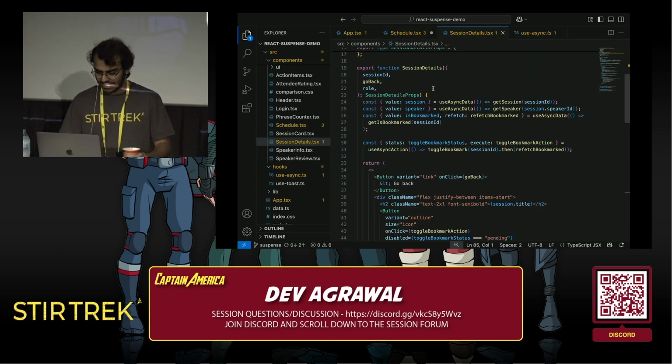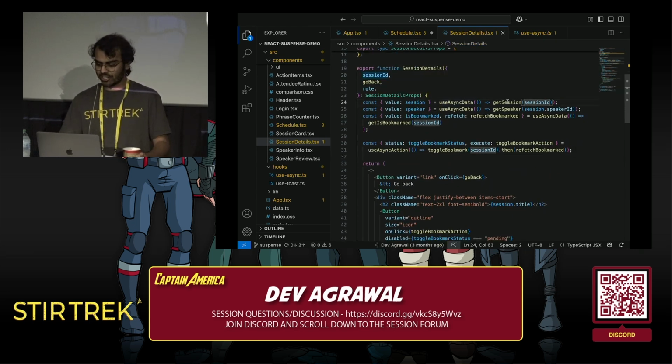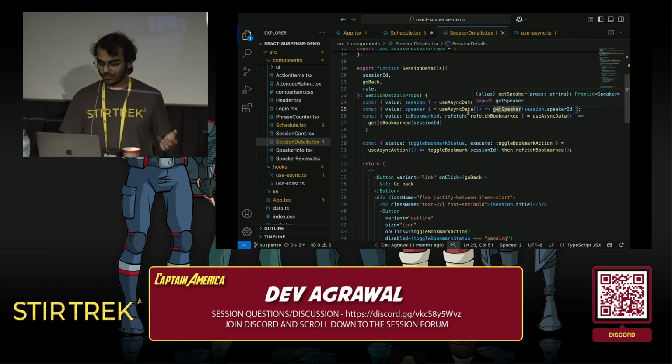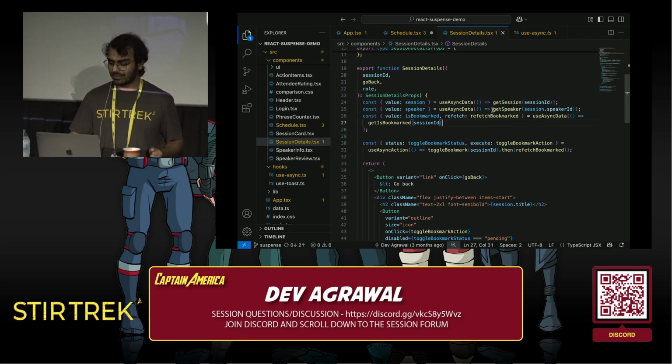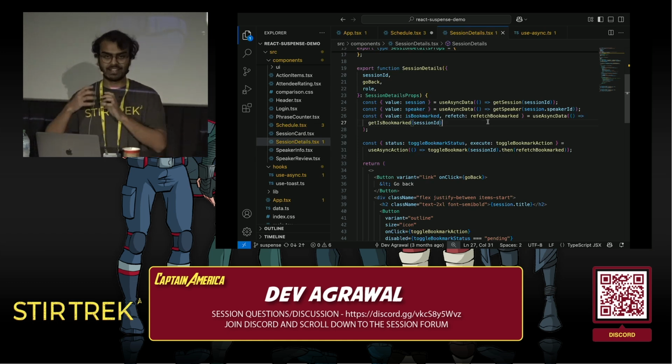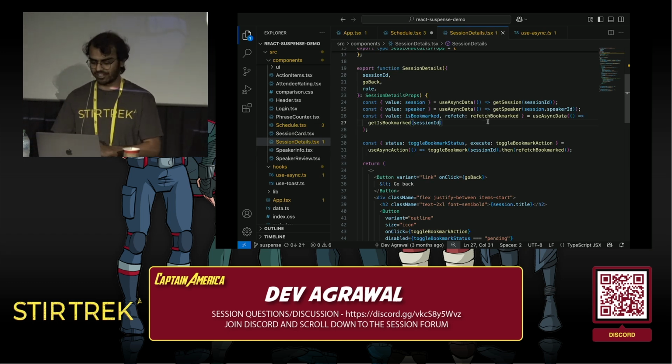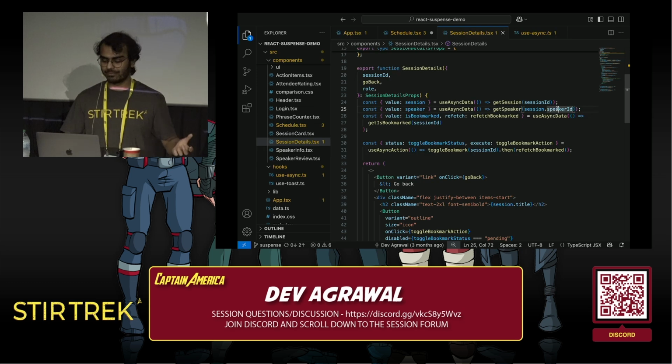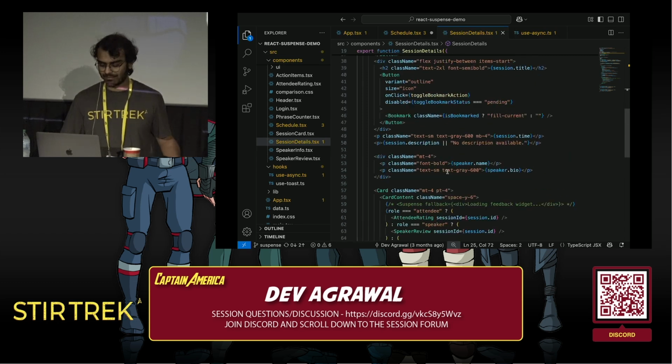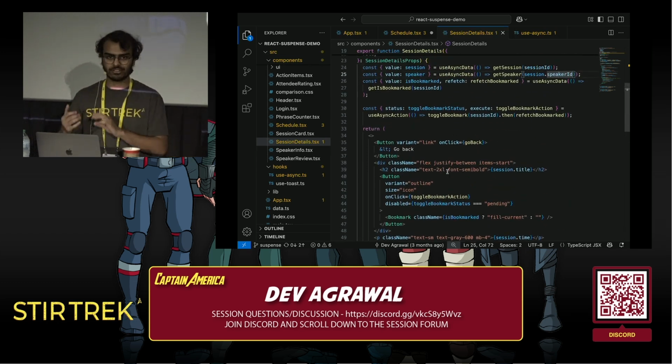Let's go to our session details page. Same thing here. We use the session ID to get the session, which just returns the session data, which means we can now go in our speakers, and we don't even need to handle the case where the speaker is undefined, and then we just return null. We just say get speaker with the speaker ID, and we get back a speaker. And nothing else needs to be added here to handle those two intermediate states.